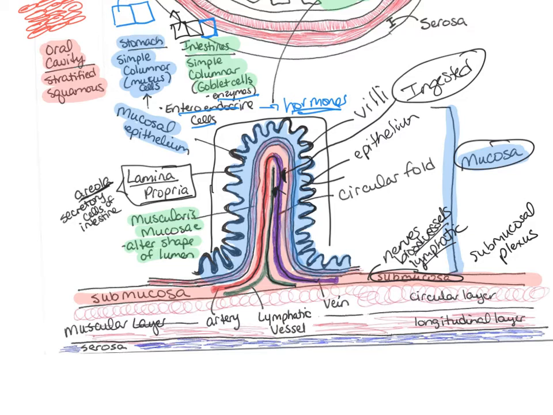Now, deep to the submucosa, we have the muscular layer, and another name for the muscular layer is the muscularis externa. So this layer of the digestive tract will cause contractions that agitate and propel materials along the digestive tract. It is controlled by another nerve plexus that we call the myenteric plexus.